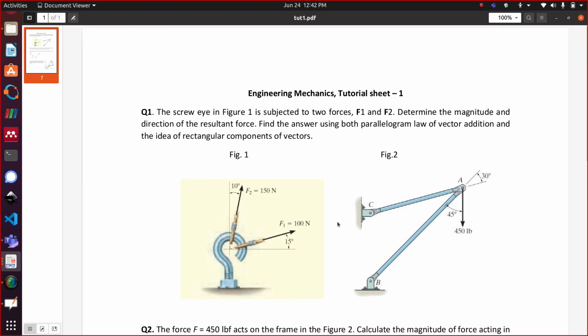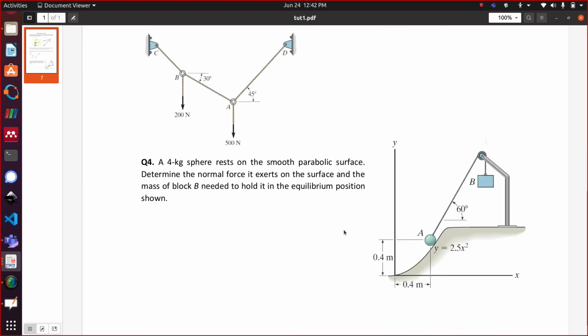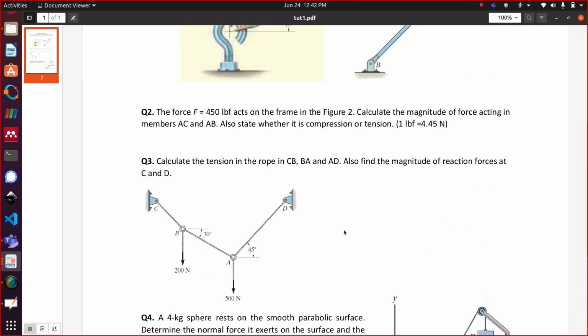I want you to solve these problems and submit it to me as an assignment.